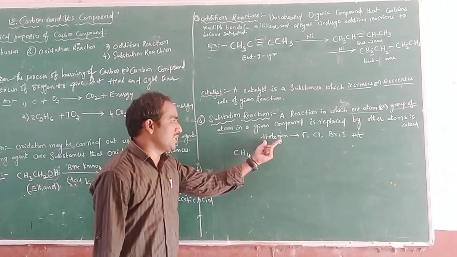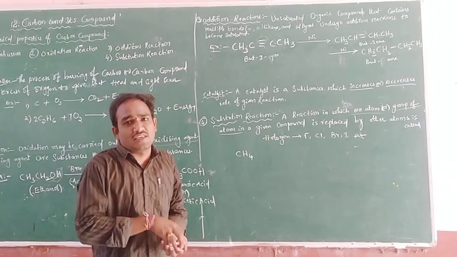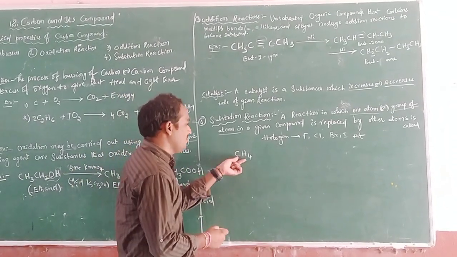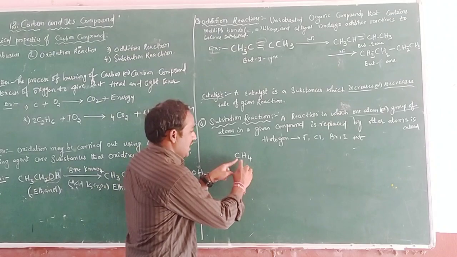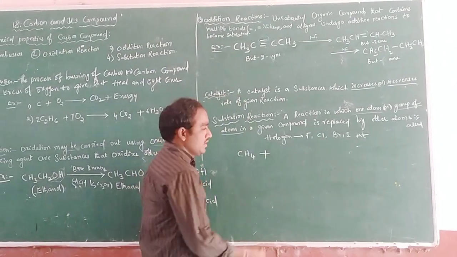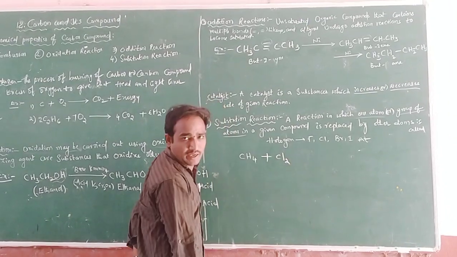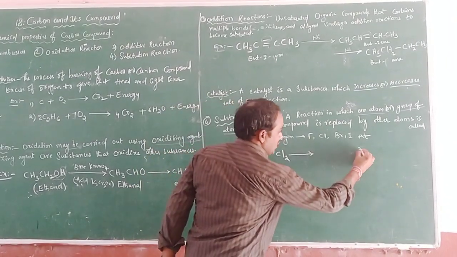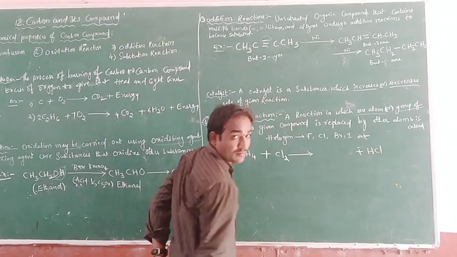Halogen comes from halos, meaning obtained from the ocean or seas. So if we take CH4 and react it with an element, say chlorine, what do we get? Substitution. Substitution means we get HCl.